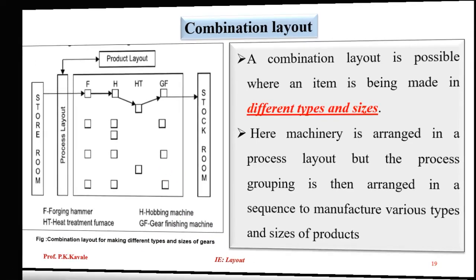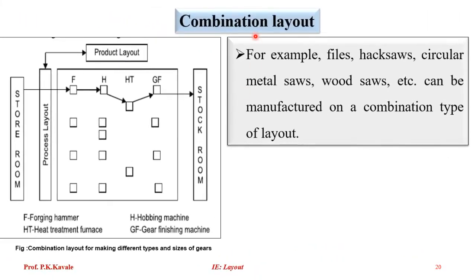So in the combination layout, examples: files, hacksaws, circular metal saws, wood saws, etc. can be manufactured on a combination of this layout.